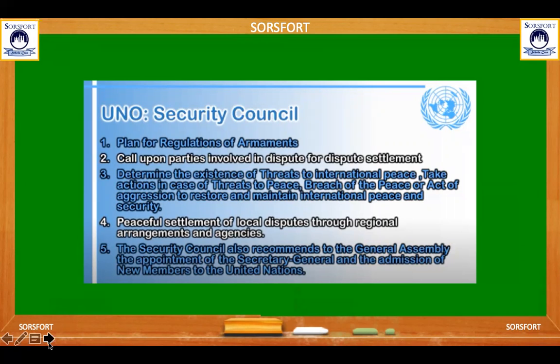Fourth, peaceful settlement of local disputes through regional arrangements and agencies. Fifth, the Security Council also recommends to the General Assembly the appointment of the Secretary General and the admission of new members to the United Nations.